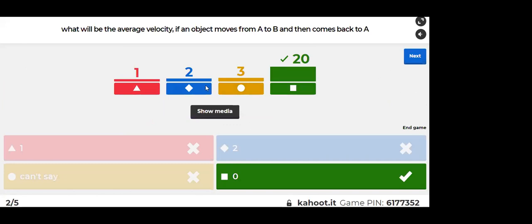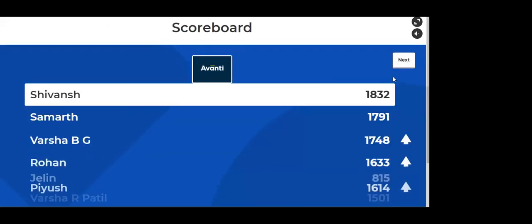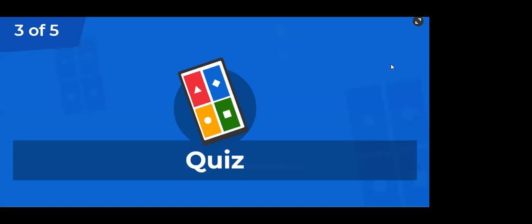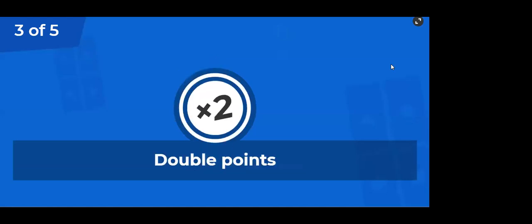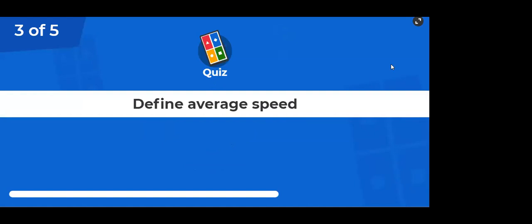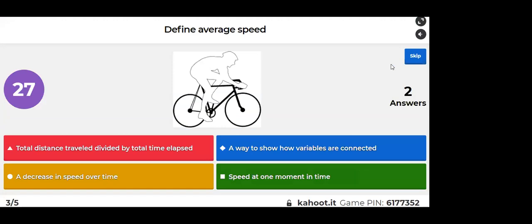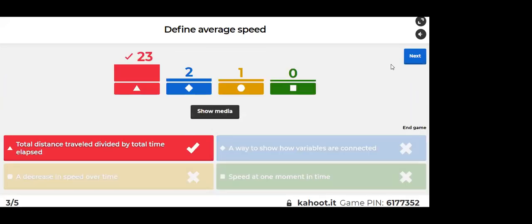Correct. Still some students are making mistakes, guys. We have already played this. I remember we have already played this. It is a revision. Still 3 students are making mistakes. What about others?